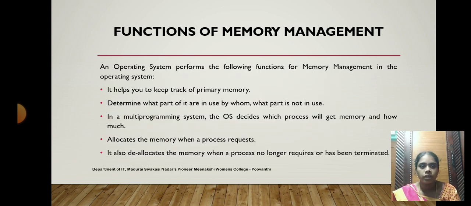Functions of memory management: it helps you keep track of primary memory. The operations performed in primary memory are tracked by the memory management system, and it determines what parts are in use and by whom, and what parts are not in use. In a multi-programming system, the OS decides which process will get memory and how much. It allocates the memory when a process requests it. It also deallocates the memory when a process no longer requires it or has to be terminated, so that the process will be swapped out of the memory.